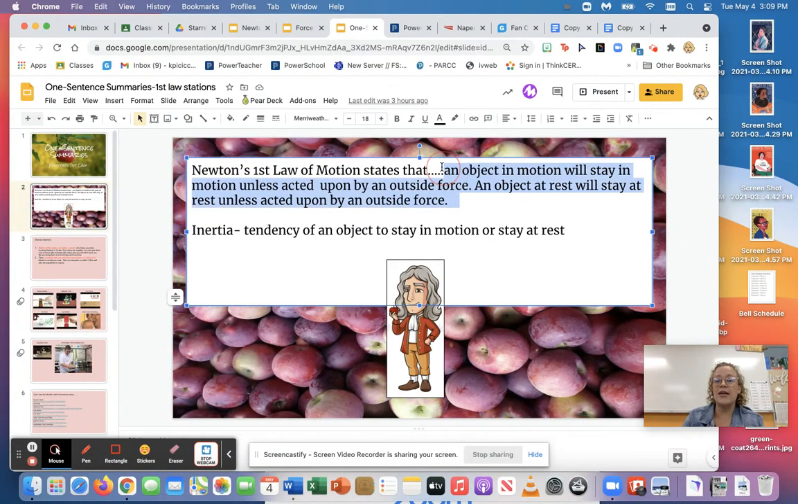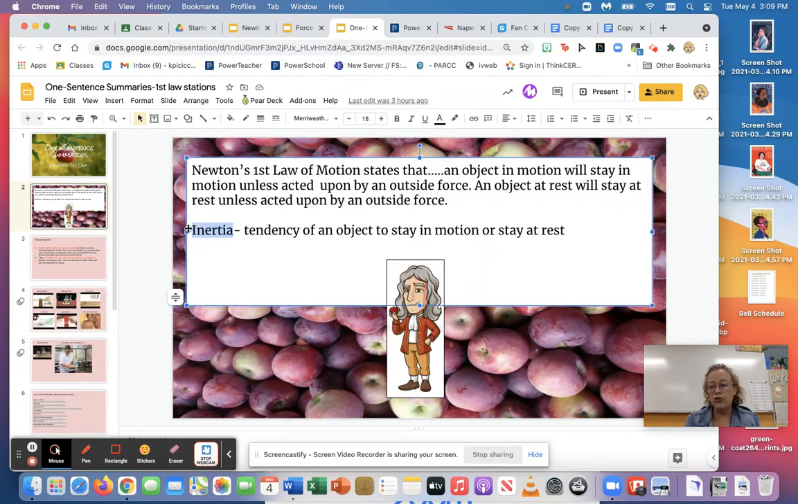So Newton's first law of motion, okay? Things that are at rest want to stay at rest. Things that are moving want to stay in motion unless some kind of force stops it. And that force could be gravity or friction or some kind of collision. All right, so what's really important about Newton's first law is that it's also called the law of inertia.